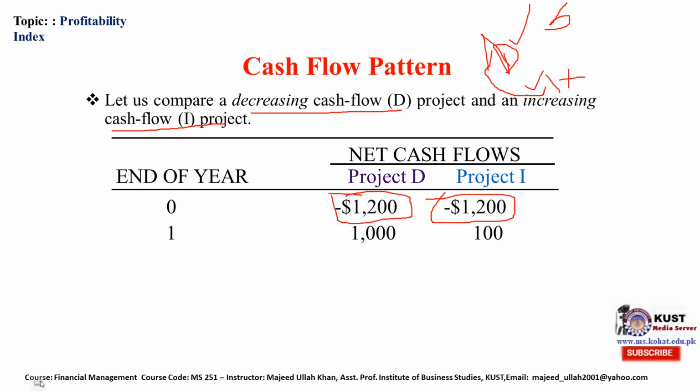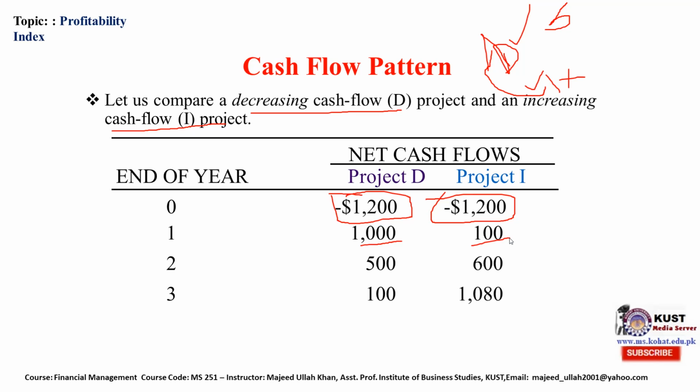In the first year, 1,000 cash flow is generated by project D and $100 by project I. 500 generated in D, 600 generated in I in the second year.